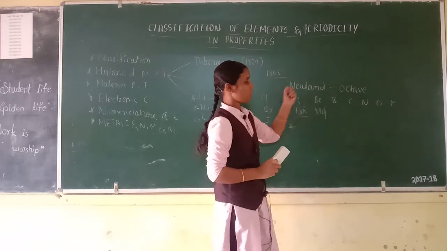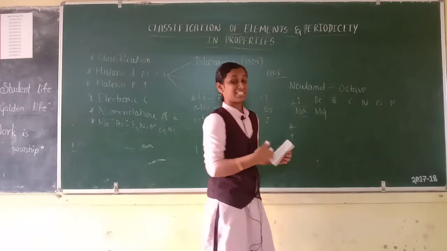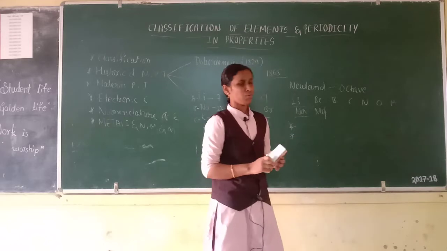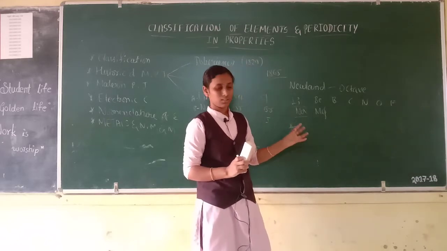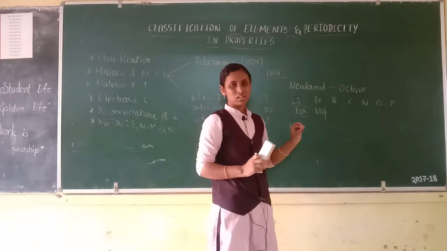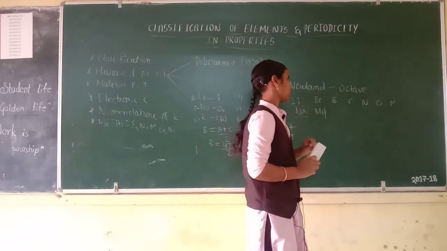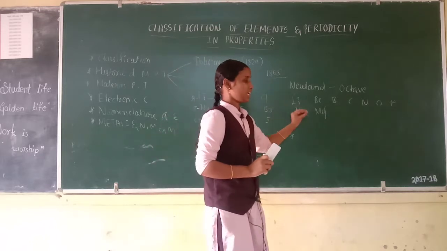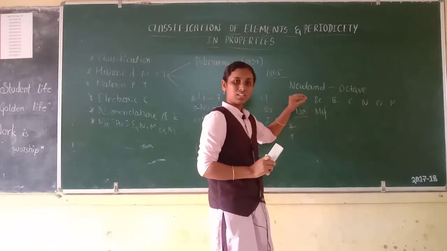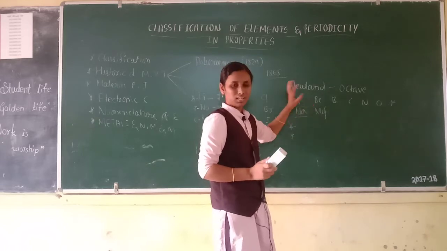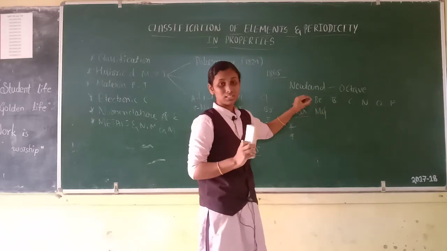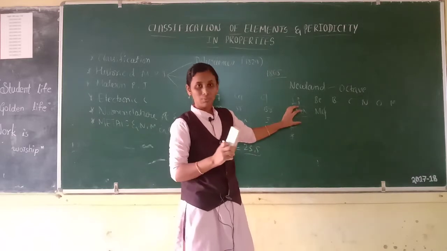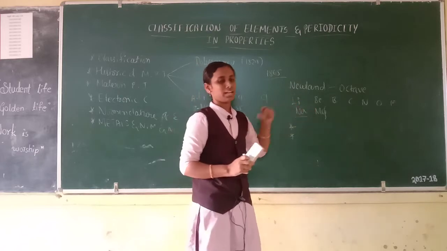This law was given by Newlands. The second limitation of the law of octaves: this law is applicable only to lighter elements. What is this law? He arranged the elements in the order of increasing atomic masses. Then he noticed and stated that every eighth element has the same properties as its respective first element.